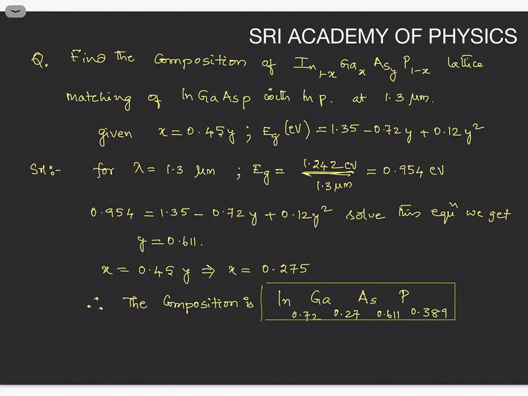Now what is the expression for x? x is equal to 0.45y. So x is equal to 0.275. Now the composition: indium 1 minus x, so 1 minus 0.275 is 0.72. Gallium x is 0.27. Arsenic y is 0.611. Phosphorus 1 minus y is 0.389.